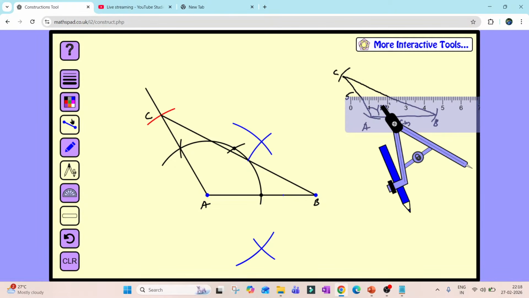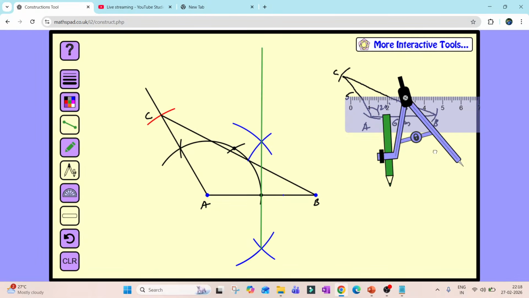Now I will join this line. I will draw a line over here. You can in fact extend this line, children. So this is the perpendicular bisector of side AB. Now I will draw the perpendicular bisector of either side AC or BC. Any two sides are required.